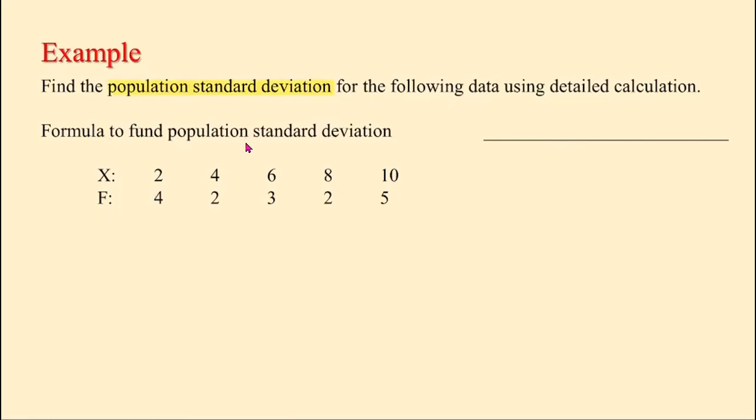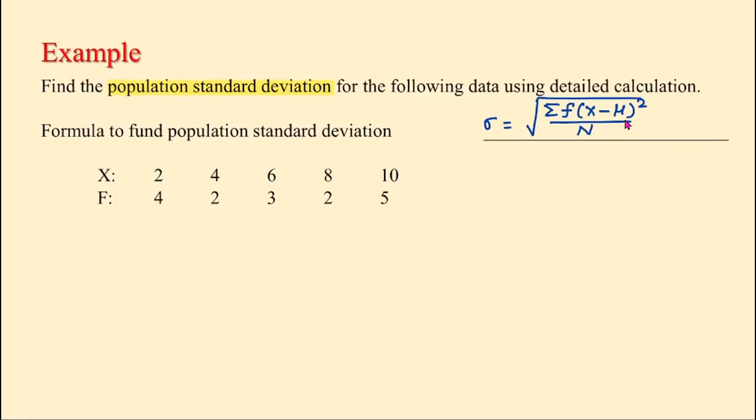The formula to find the population standard deviation is this one: sigma is equal to the square root of the sum of f times (x minus mean) quantity squared, all divided by the population size n. So that is the formula.